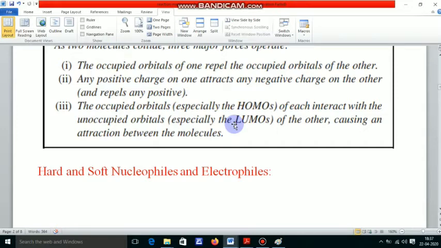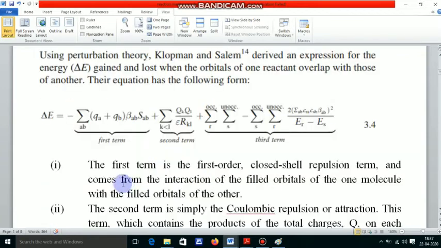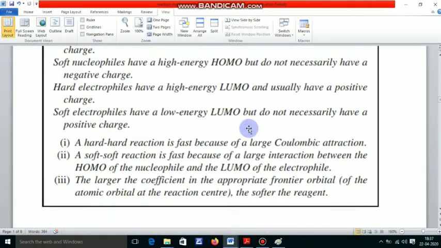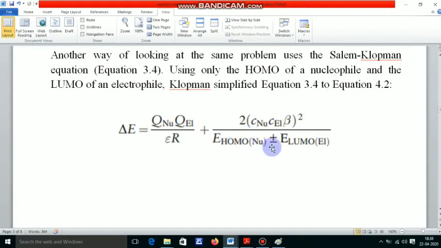Now by neglecting this term, the equation can be written in the following pattern. The above equation can be simplified to this equation.